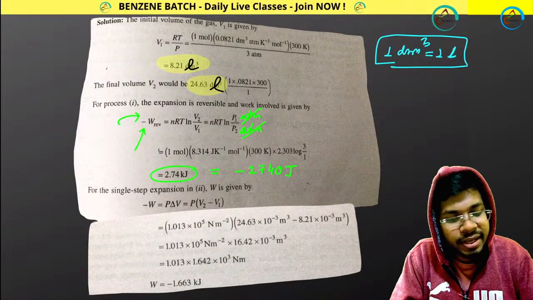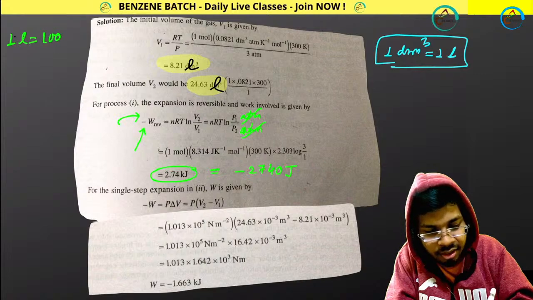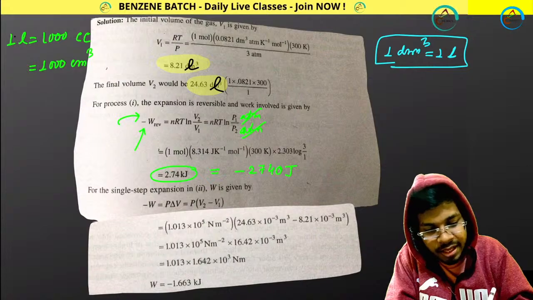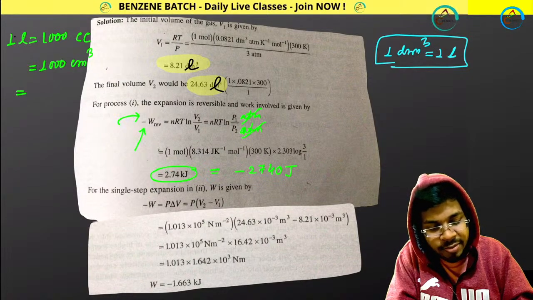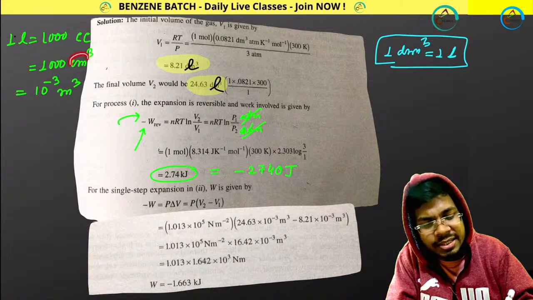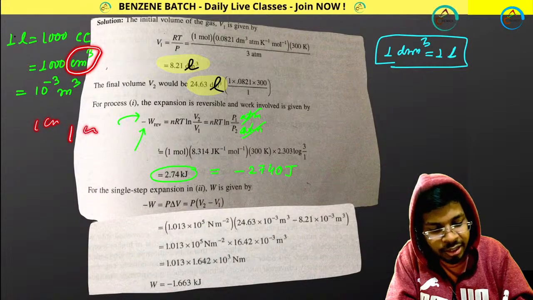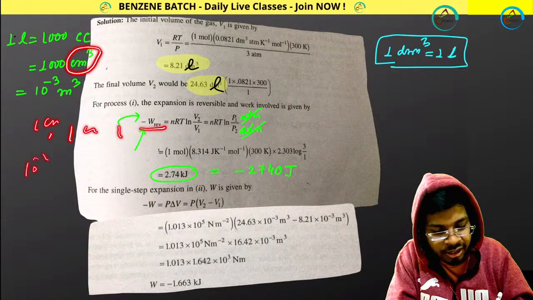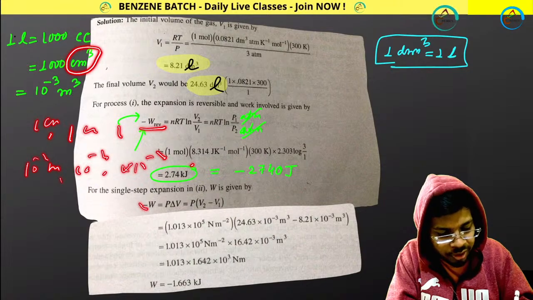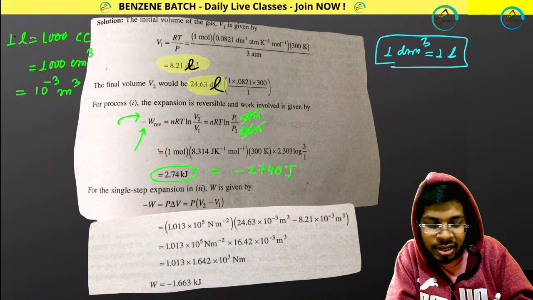dm cube means liter simply. So you know the relation, 1 liter equals 1000 cc, and cc means 1000 centimeter cube. 1 centimeter cube equals 10 to the power minus 6 meter cube. Centimeter cube means 1 cm into 1 cm into 1 cm, and 1 cm means 10 to the power minus 2 meter. So meter cube gives 10 to the power minus 6. So 1000 into 10 to the power minus 6 is 10 to the power minus 3 meter cube.